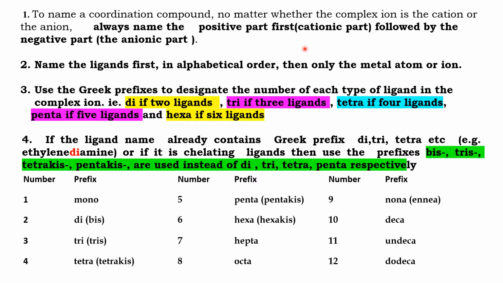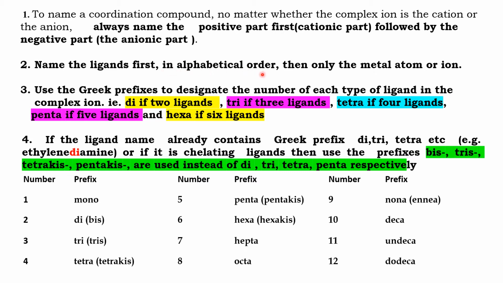If the positive part is the coordination sphere, and we know the coordination sphere contains ligands and metal ion, the second rule states that name the ligand first. If we are naming the coordination sphere, inside the coordination sphere, we have to name the ligands first. And the ligands have to be named in alphabetical order.